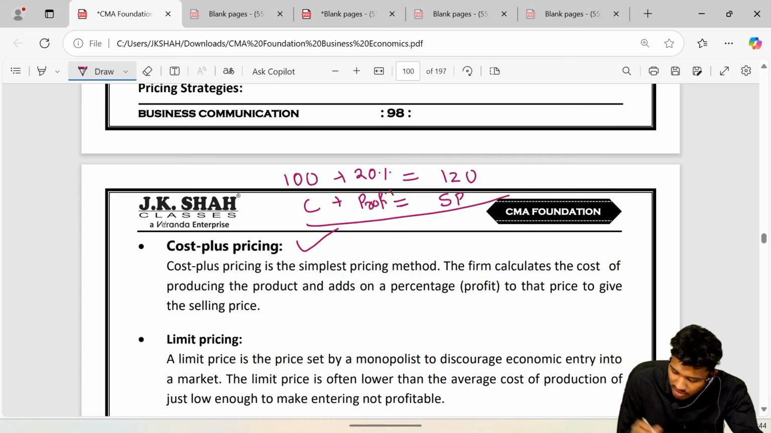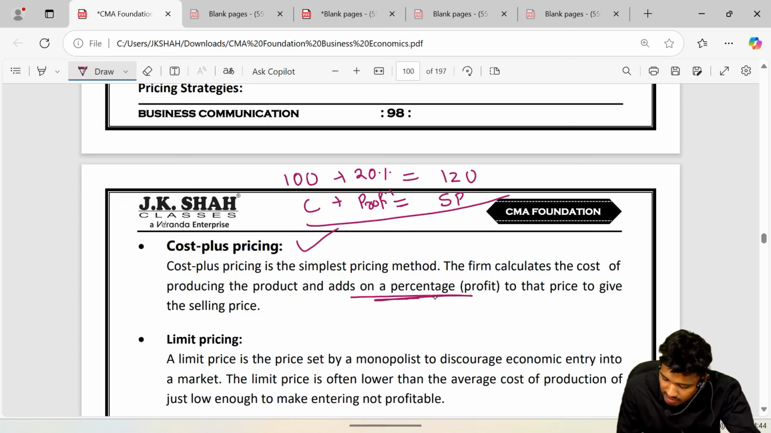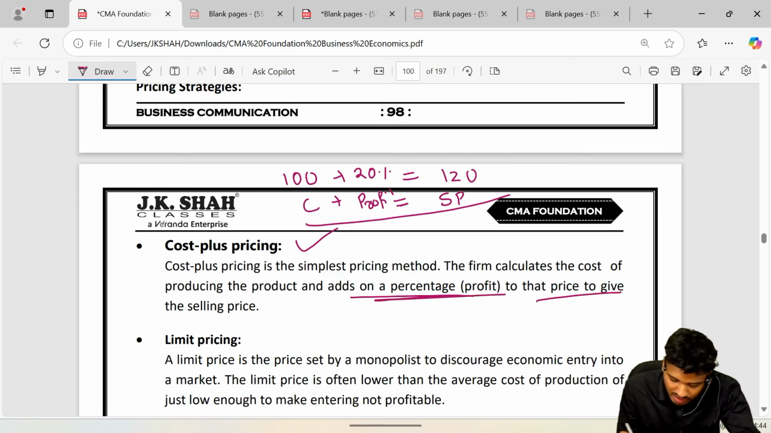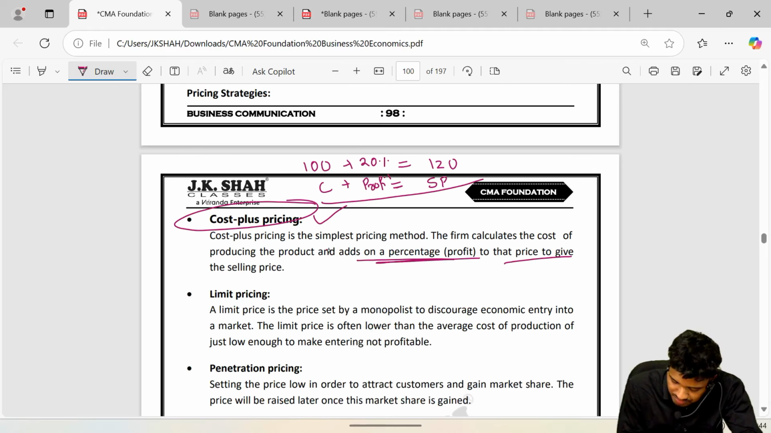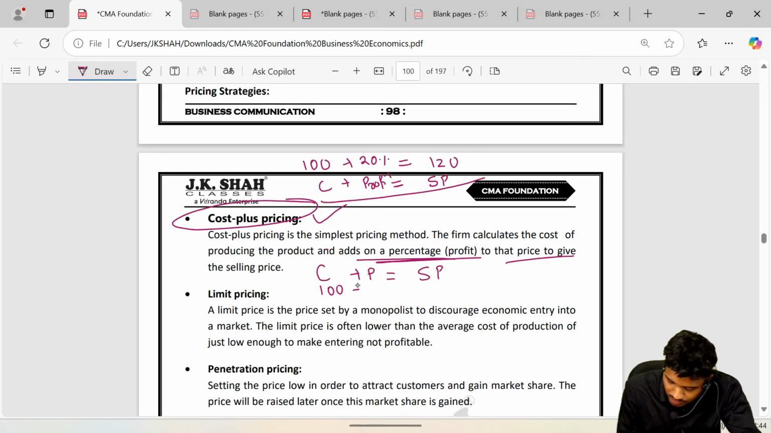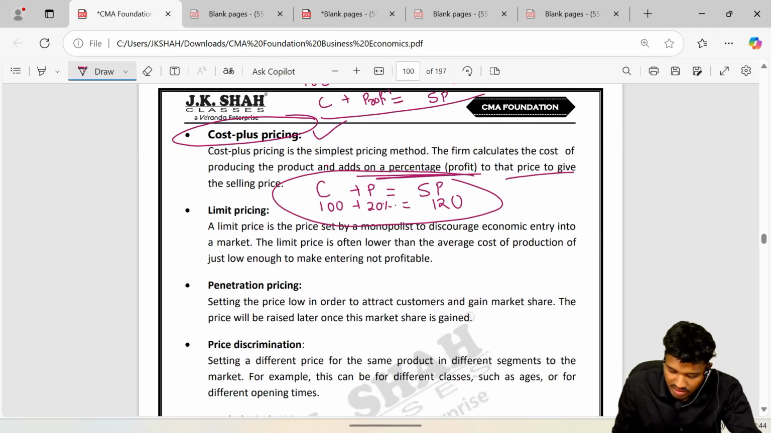So it is called cost plus pricing. That is, we add a percentage of profit to the cost to get the price. That way it is. So cost plus pricing is nothing but cost plus profit margin is equal to selling price. So cost is our 100 plus profit margin is 20% and selling price would be our 120. So it is the cost plus pricing concept. Next, limit pricing.